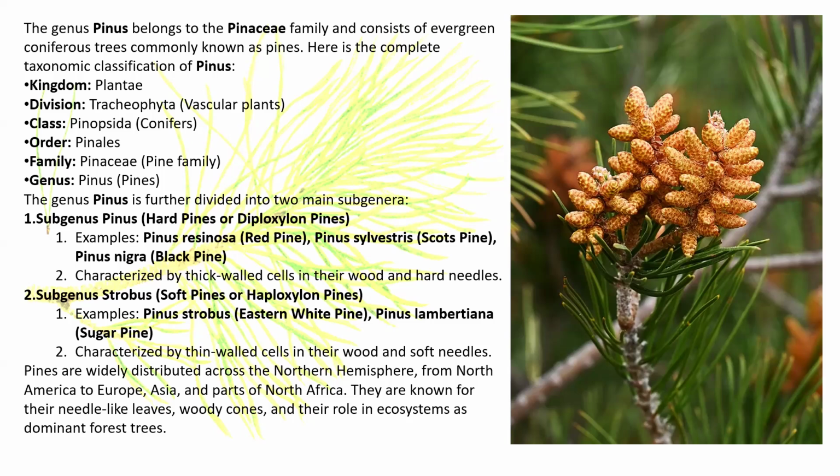Diploxylon pines are characterized by thick-walled cells in their wood and hard needles. Subgenus Strobus consists of haploxylon pines, for example Pinus strobus and Pinus lambertiana. They are characterized by thin-walled cells in their wood and they have soft needles. Pines are widely distributed across the northern hemisphere. They are known for their needle-like leaves, woody cones, and their role in ecosystems as dominant forest trees.